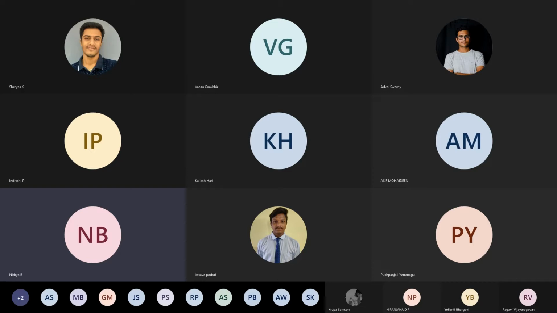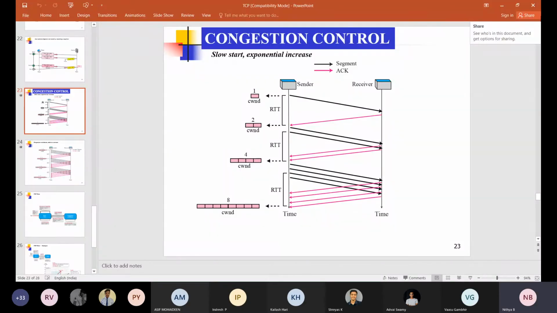Already we have the flow control techniques, so why do we need the congestion control technique then? Is my question clear? Flow control regulates the transmission speed with respect to the transmitter and the destination. Apart from this, why do we need congestion control?